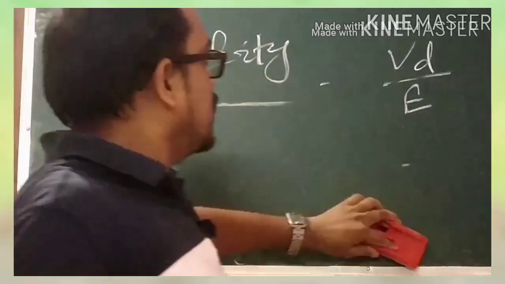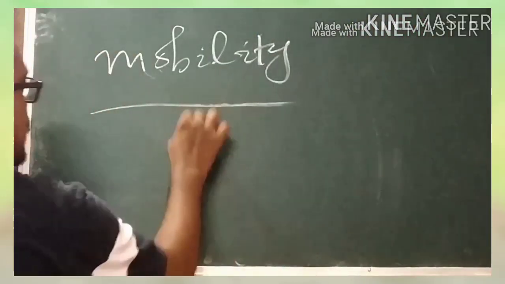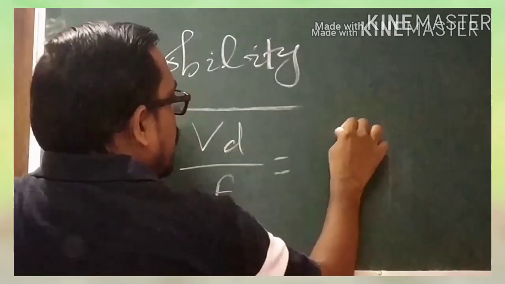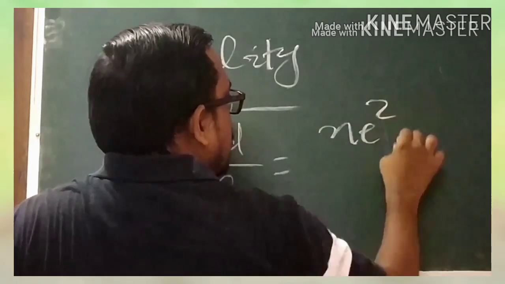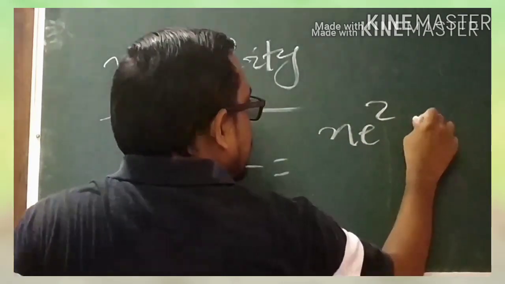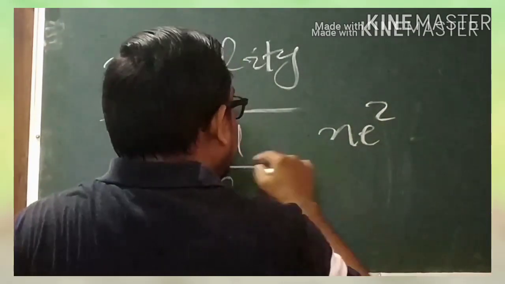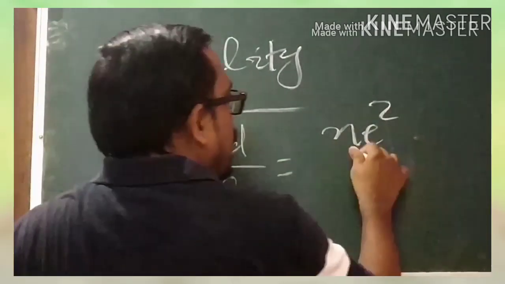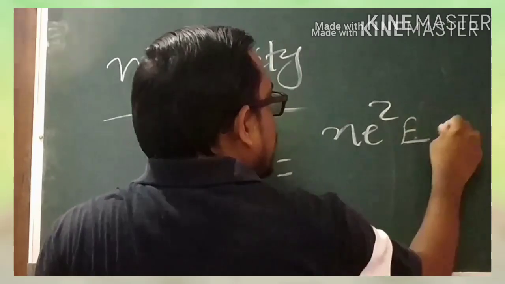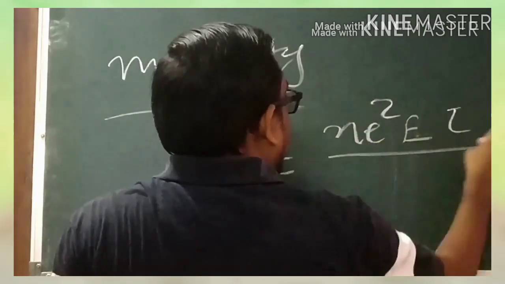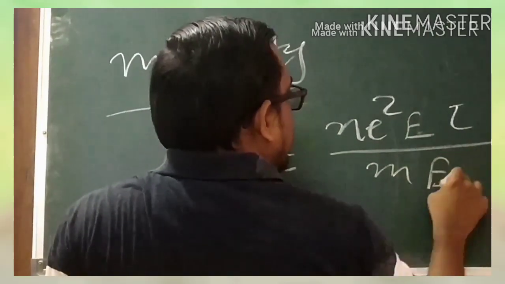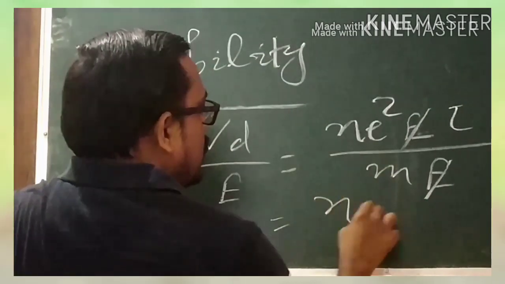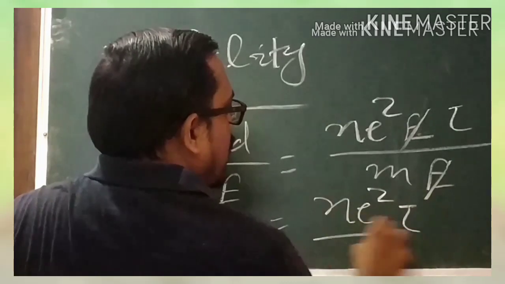Now as we know, mobility is the ratio of Vd by E. So putting the value of Vd from the formula, we know it is N e tau by m into E. Now this E cancels out, and here we have got the value N e tau by m.